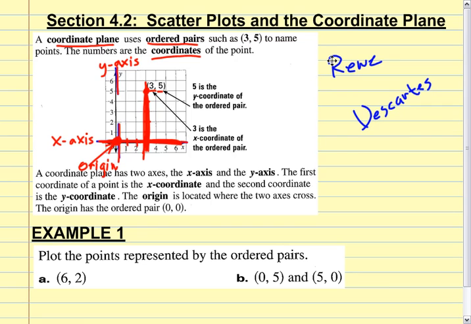All right? Now, let's go down here. We talked about, it says a coordinate plane has two axes. The x-axis, that's the one side to side. Vivian told us that. And the y-axis, that's the one that goes up and down vertically. Okay? The first coordinate of a point is the x-coordinate, and the second coordinate is the y-coordinate. And the origin is located where the two axes